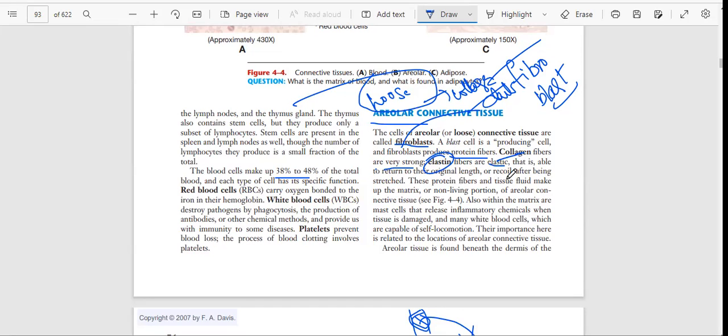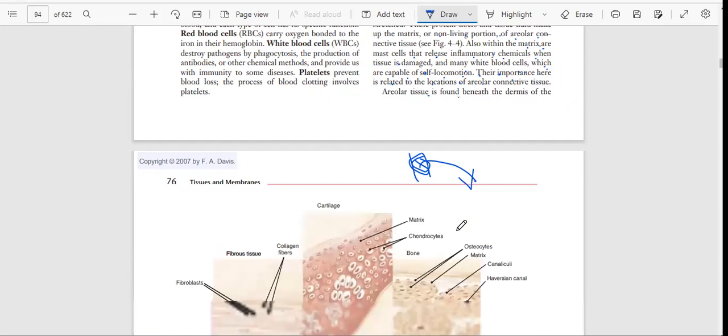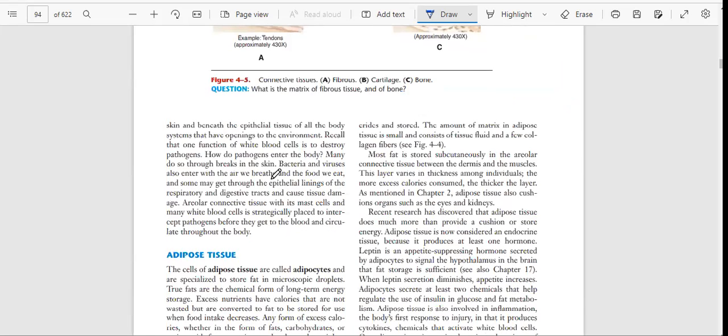These protein fibers and tissue fluid make up the matrix, or non-living portion, of areolar connective tissue. Also within the matrix are mast cells that release inflammatory chemicals when tissue is damaged, and many white blood cells, which are capable of cell locomotion. Areolar connective tissue is found beneath the dermis of the skin and beneath the epithelial tissue of all the body systems that have openings to the environment.